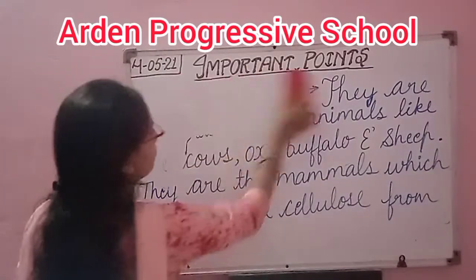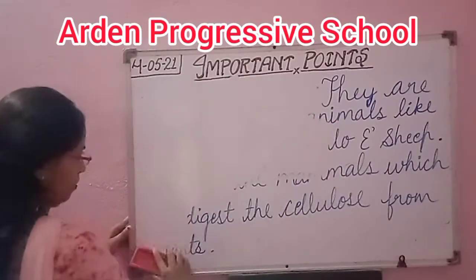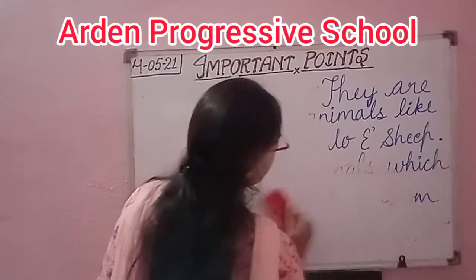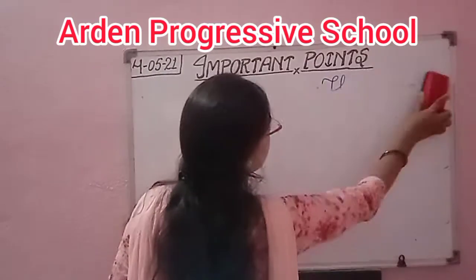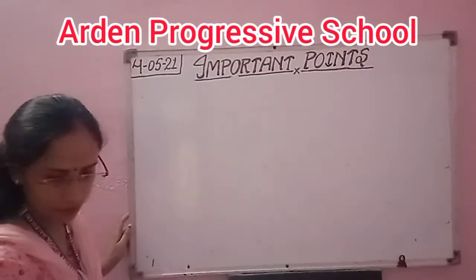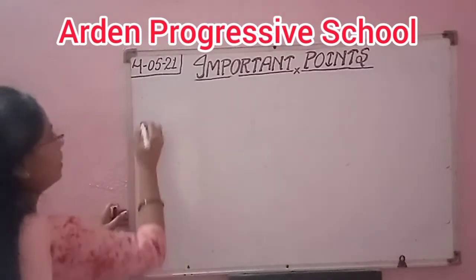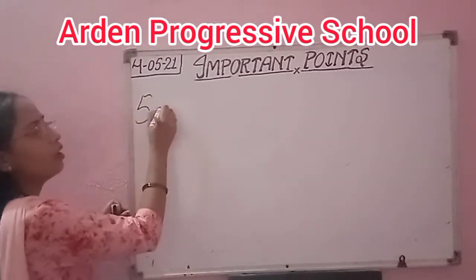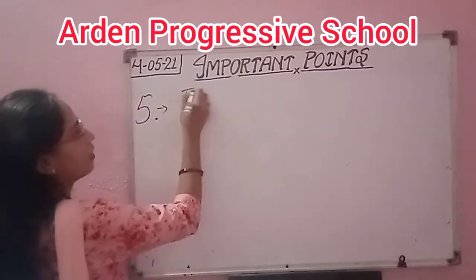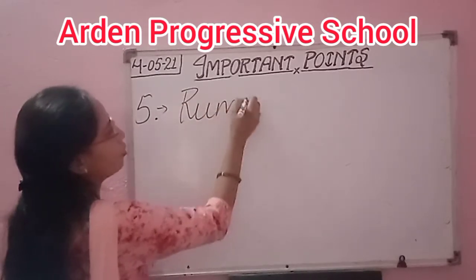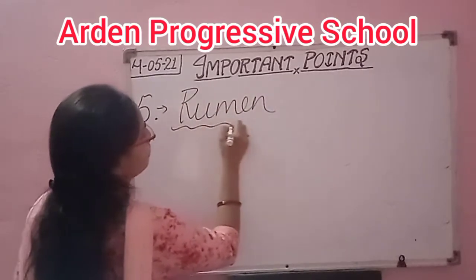Next one is, next topic is, that is the fifth one. It is related to ruminants itself. Now, what do you mean by rumen?